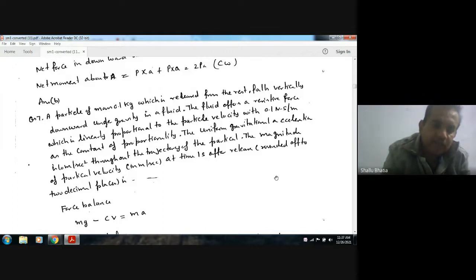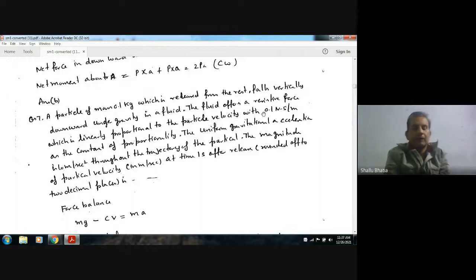Now the particle is moving downward, so its weight is acting in the downward direction, that is mg, and as it is moving downward, the inertia force will be acting in the upward direction. And the resistive force, which is proportional to velocity, will also be acting in the upward direction.